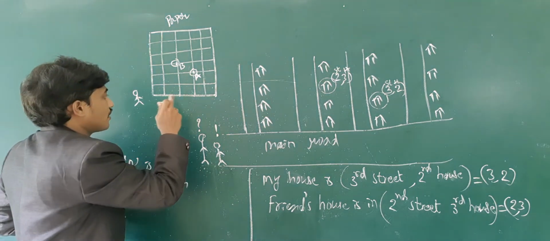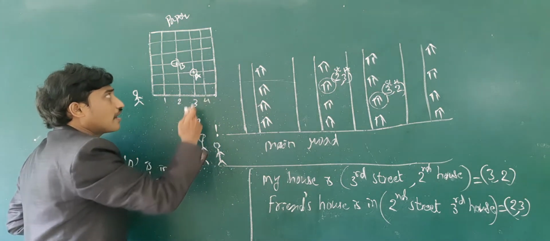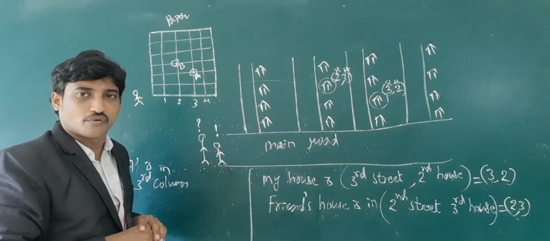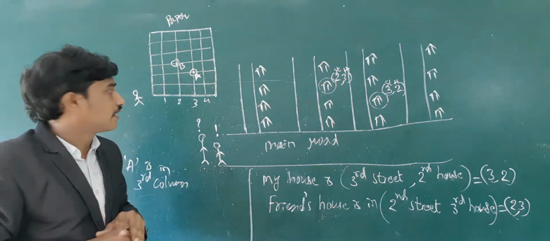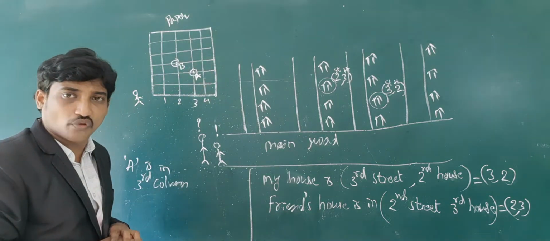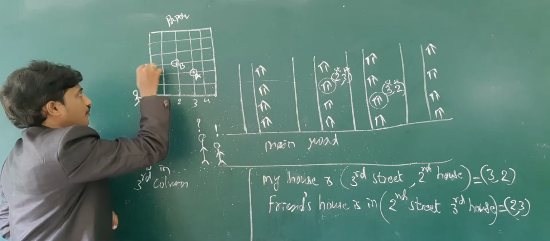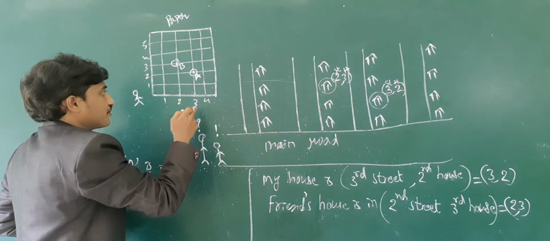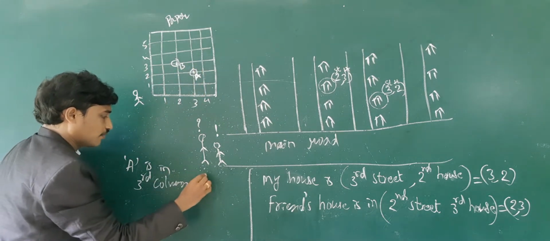On the third column, there are many points. To locate that particular point, we need to know in which row it is. 1, 2, 3, 4, 5. These are the rows. It is in the third column and second row.